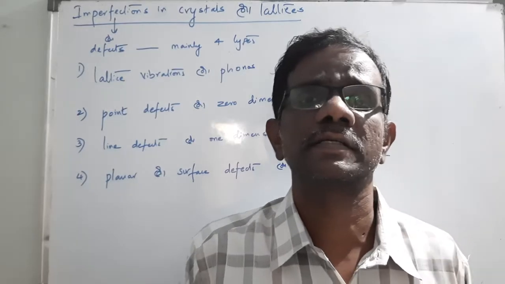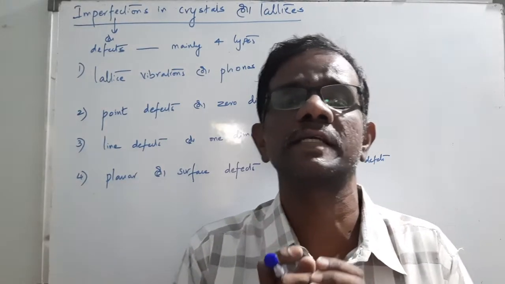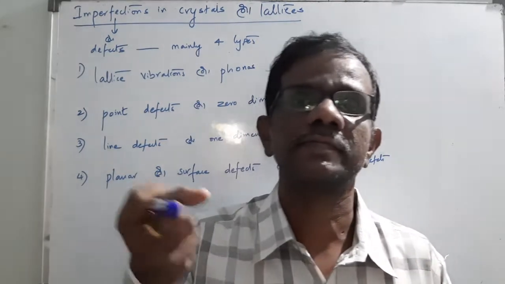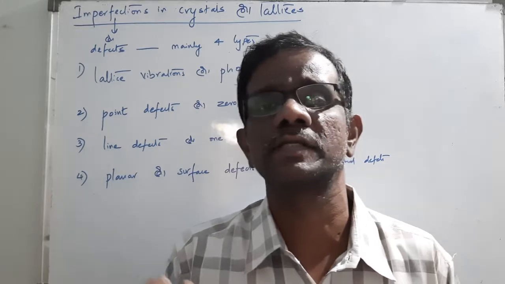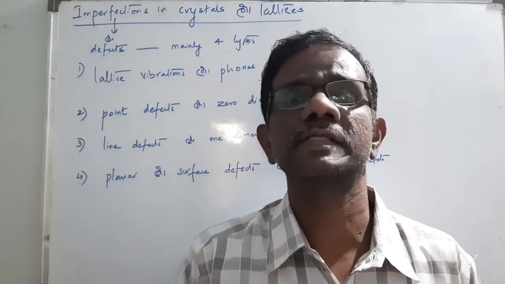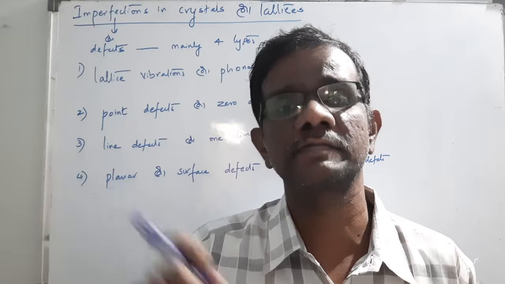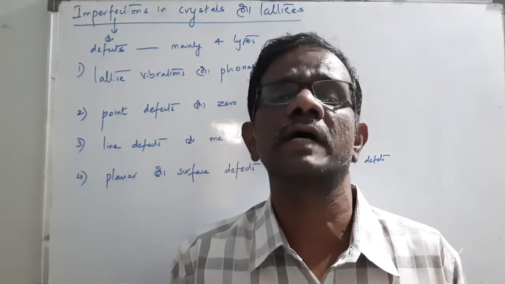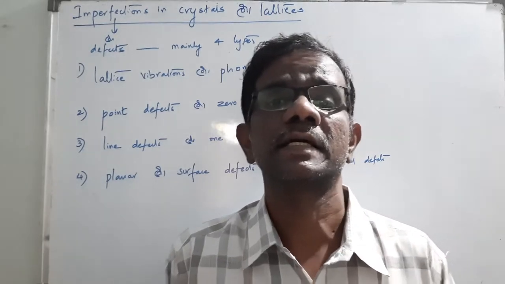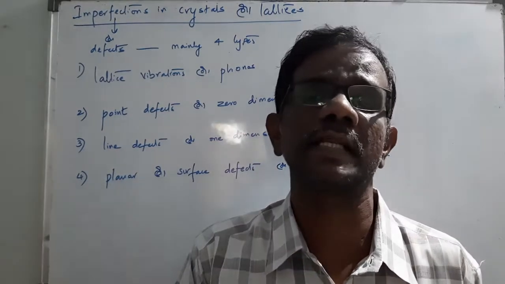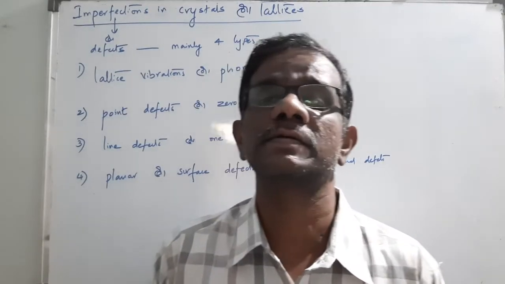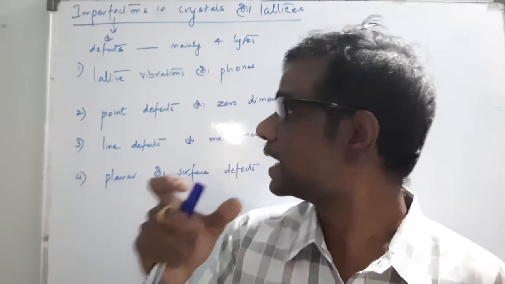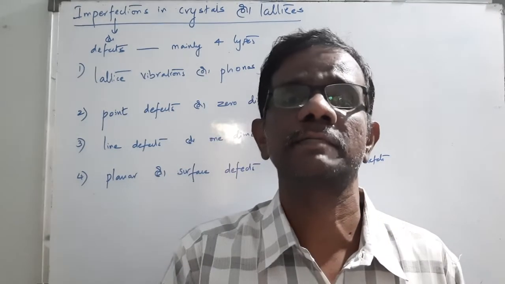In solids, the atoms, as we already discussed, are very closely stuck to each other. That's why the bonding in solids is very near, and that's why it is very strong and rigid. Whereas in liquids, the gap between two atoms is a little bit larger. In gases, it is even larger. In liquids it is less, and in gases it is more. Whereas in solids, the atoms are closely packed to each other. That's why the bonding is very solid.